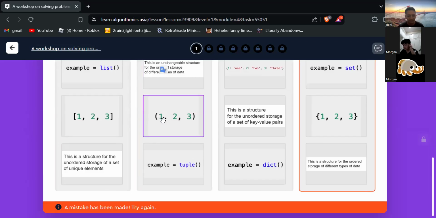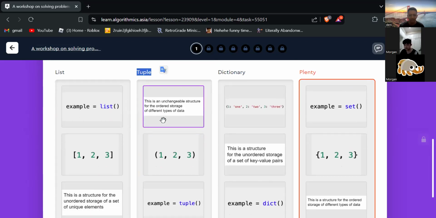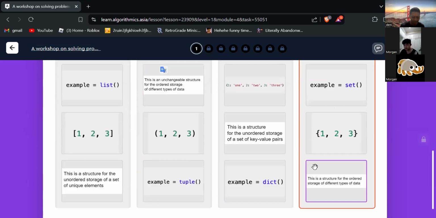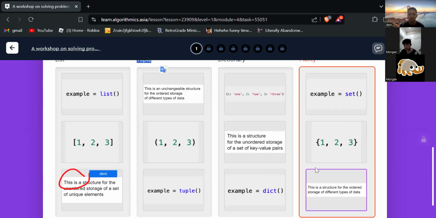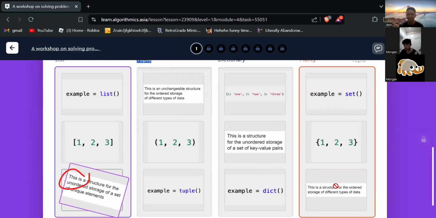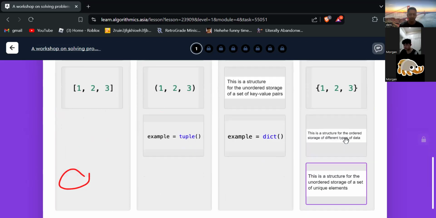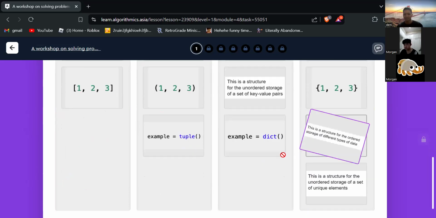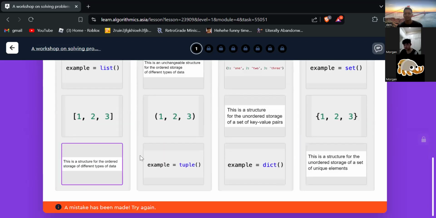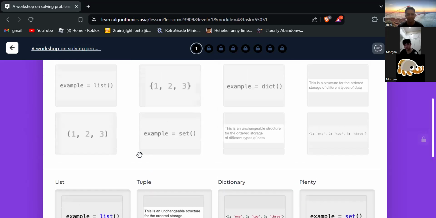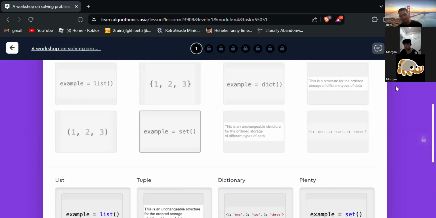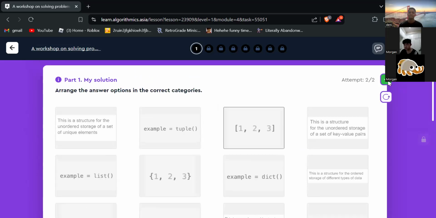Unchangeable. Unordered storage. Unordered. So it must be sets. Okay, because there is an index here. Okay, there's no index. Let's see. Okay, good job.